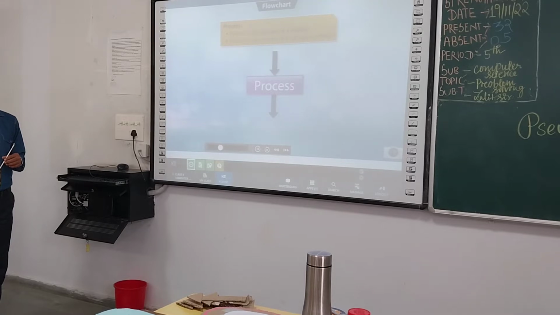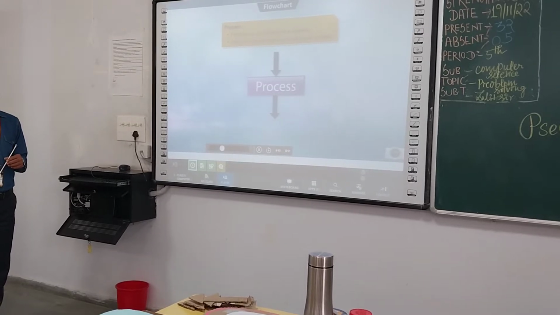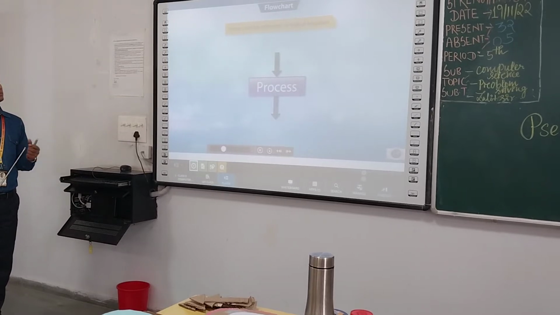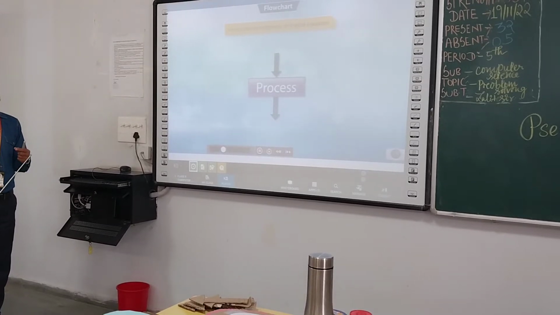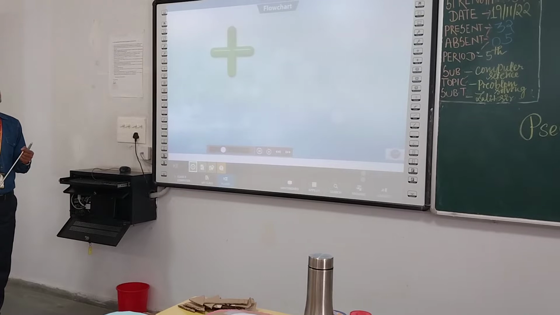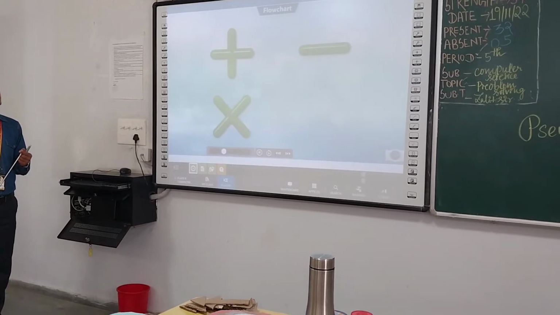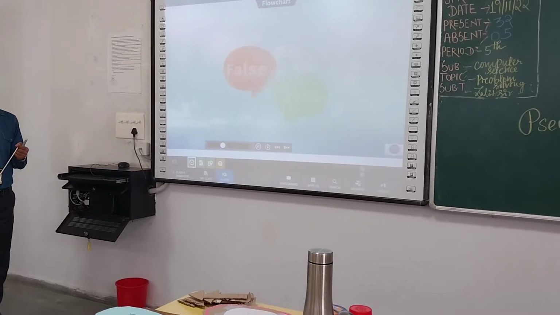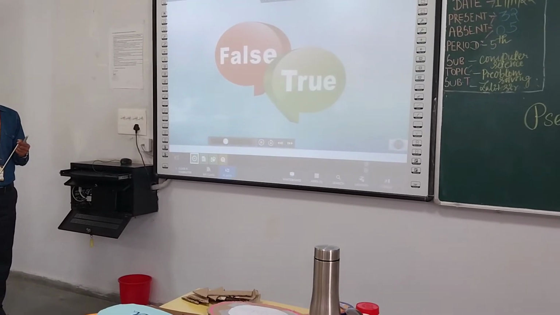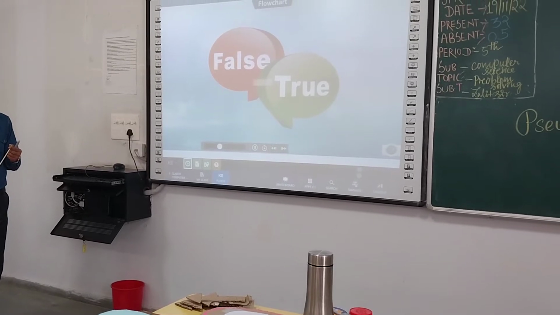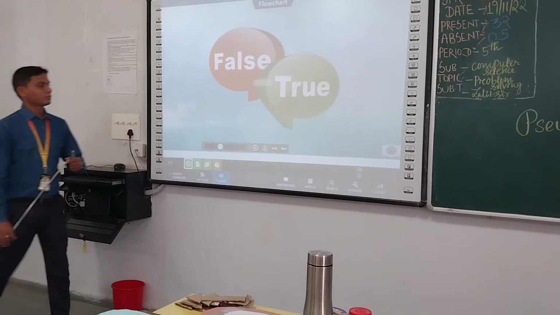The process is represented by a rectangular symbol. In computer science, the process can be an arithmetic or logical equation. Arithmetic operations include addition, subtraction, multiplication or division. Logical operations help to take decisions and answer the problem in the form of true or false statements.